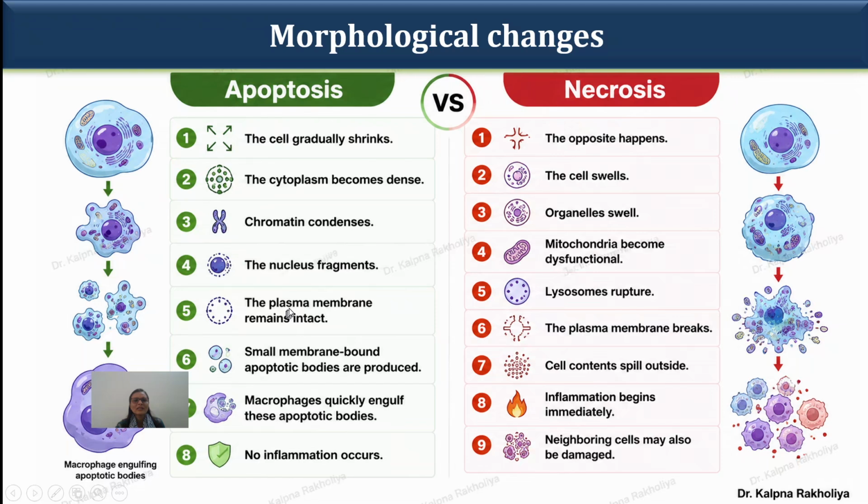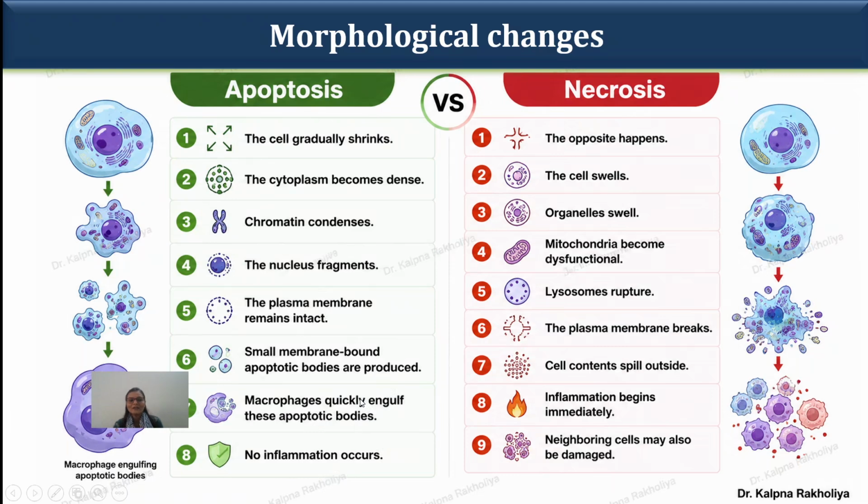In apoptosis, the cell gradually shrinks, the cytoplasm becomes dense, the chromatin becomes dense, and nuclear fragmentation occurs. As we discussed, fragmentation occurs between specific base pairs, so it is fragmented precisely. The plasma membrane remains intact, and small membrane bound apoptotic bodies are formed.